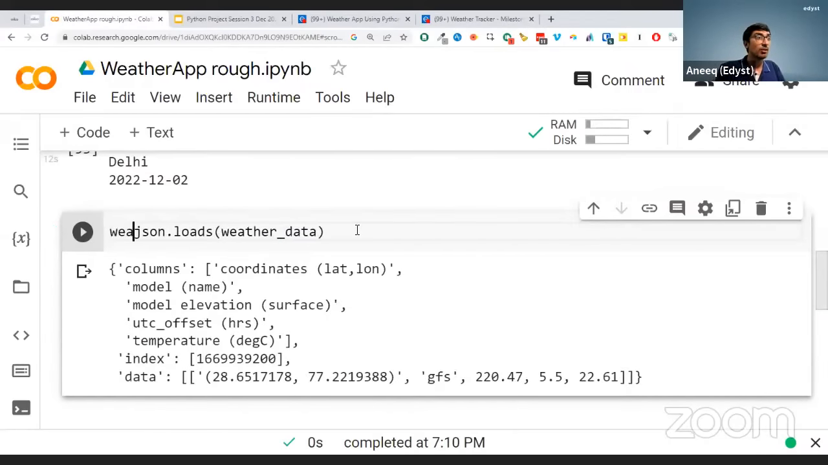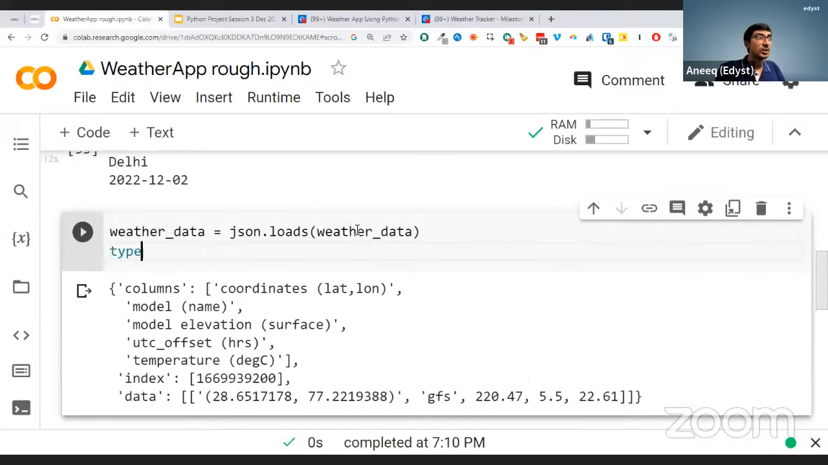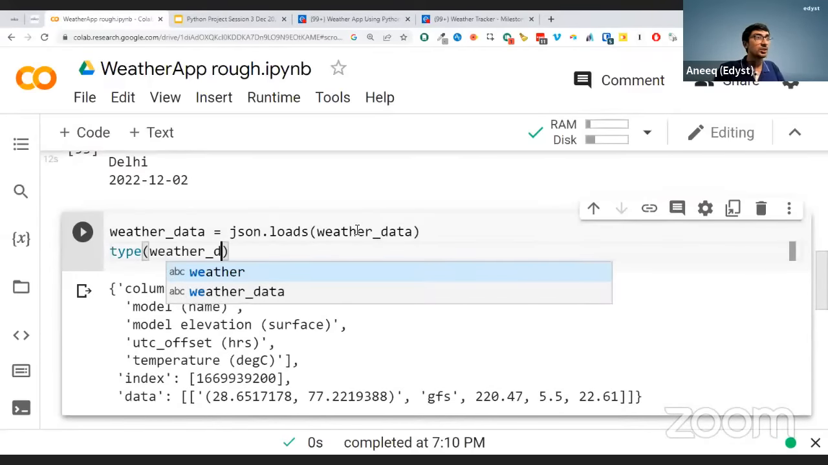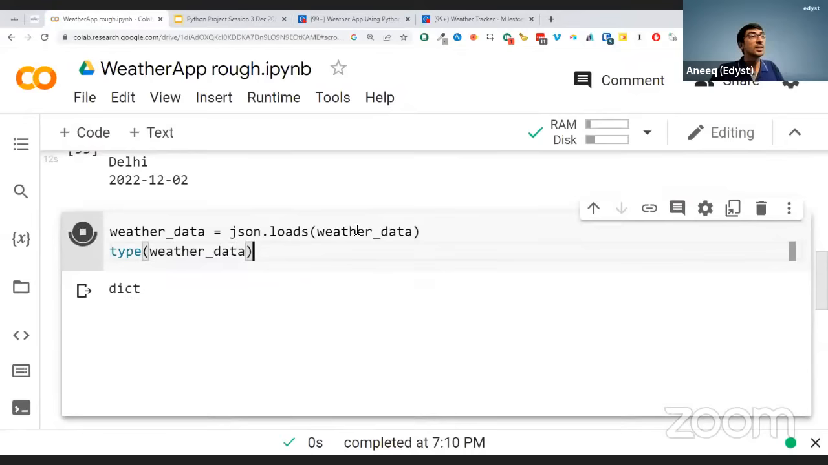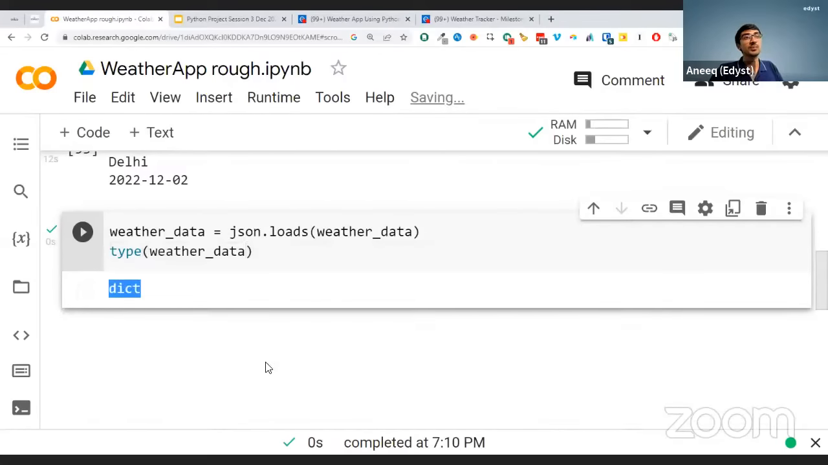So let's say weather_data is equal to this. And then I do type of weather_data. What will happen is I got a dictionary. A dictionary is nothing but Python's own version of a JSON. So even though the server was giving it to me in JSON format, the data type was a string. I needed to convert that data type into a dictionary, and that's what happened here. Okay, perfect. I converted that to a dictionary.